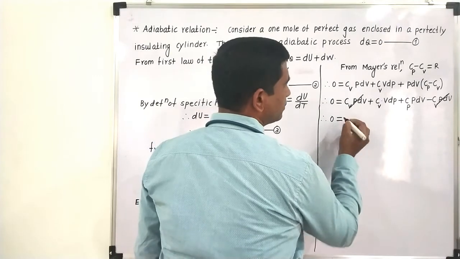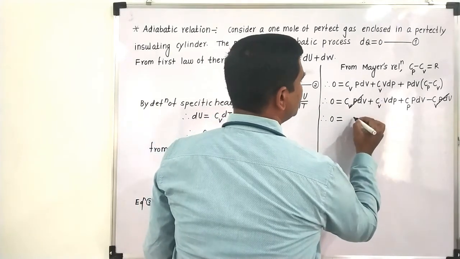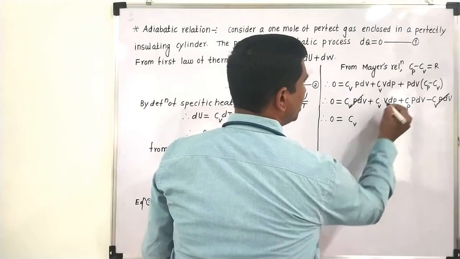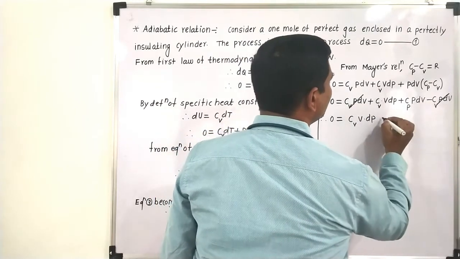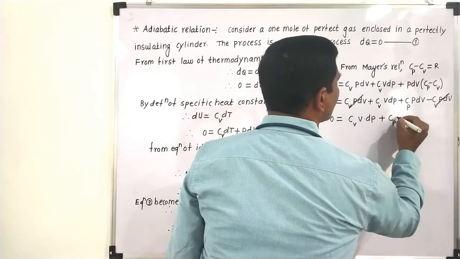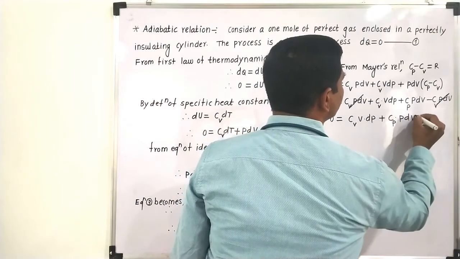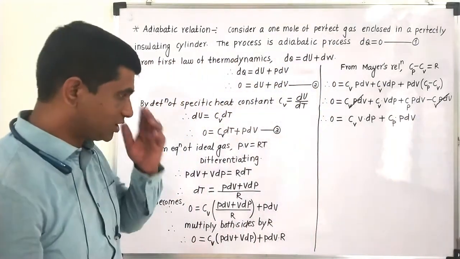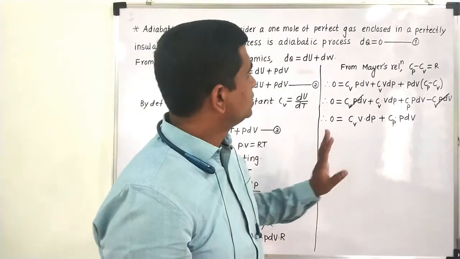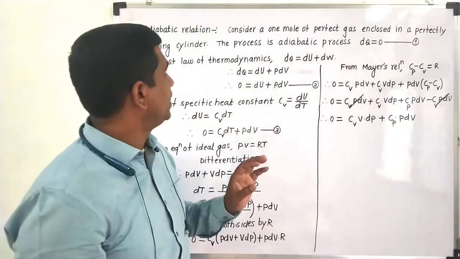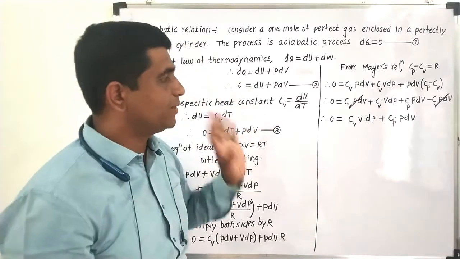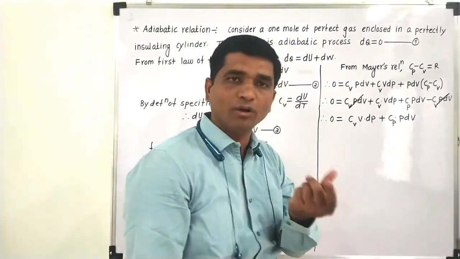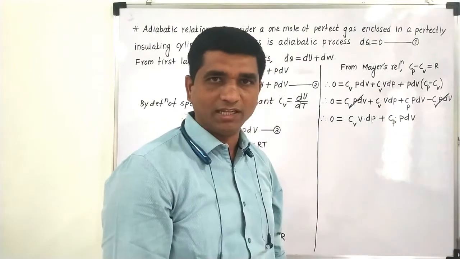So what I'll get is Cv dP times V, and this will be Cp times P dV. This expression we are getting. Now see, what is our aim? Our aim is to derive a relation between pressure and volume for an adiabatic process. So I have to get the value of pressure and volume in a final expression.